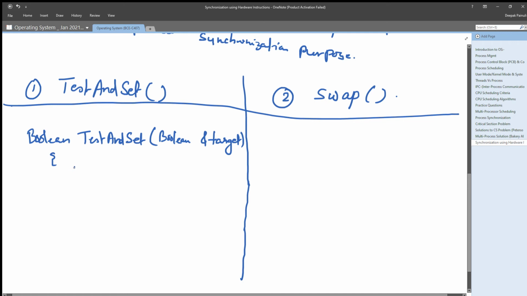And what it will do is preserve the value of that particular address and set that address to true.